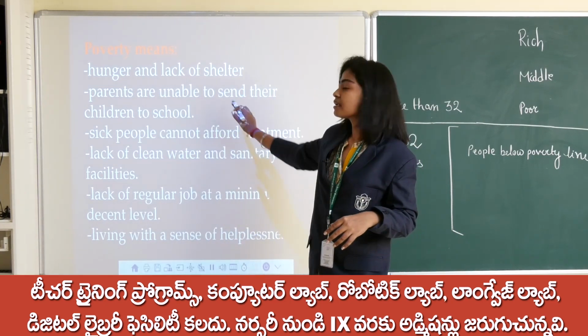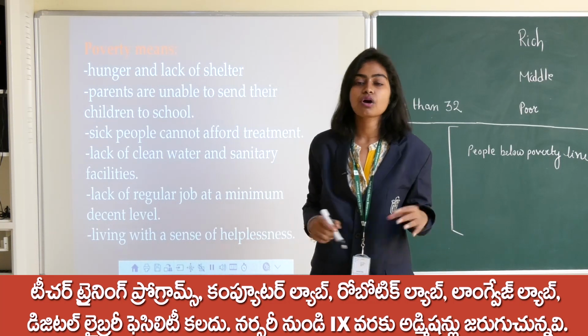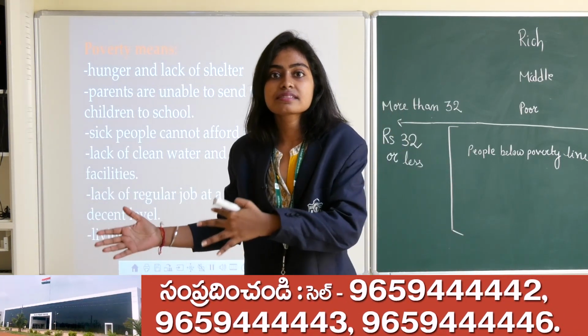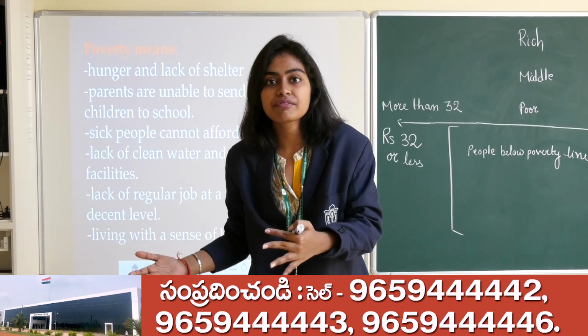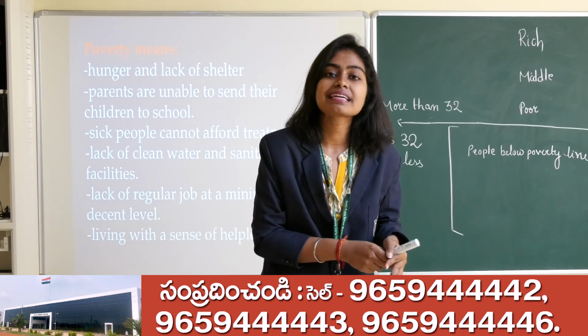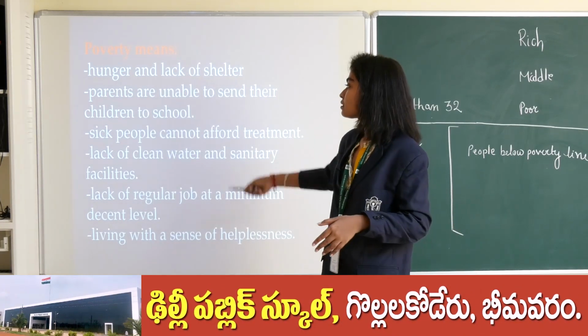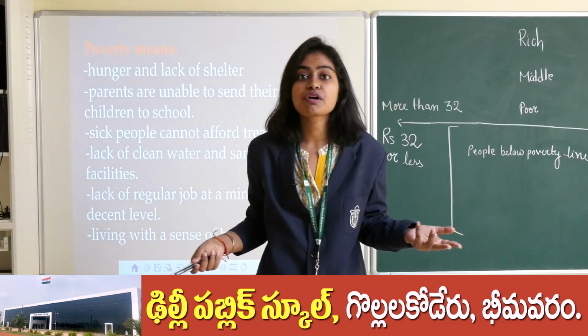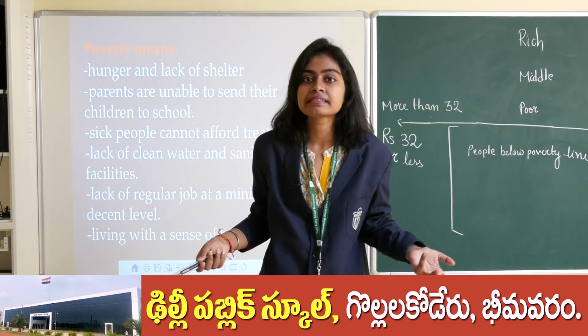Next, parents are unable to send their children to school. Obviously, Ram was unable to send his children to school. That is the reason, in order to help the family, the elder son of Ram was working in a tea stall. Next, sick people cannot afford the treatment, like Ram is unable to afford the treatment for his child.